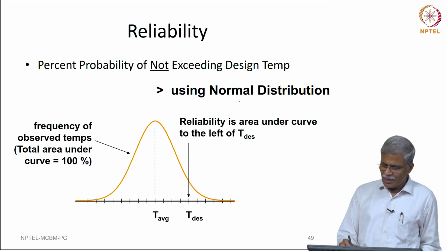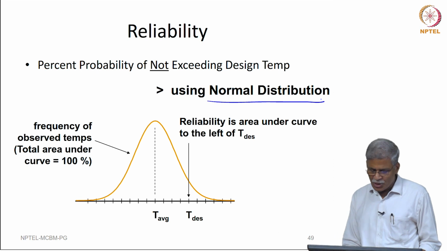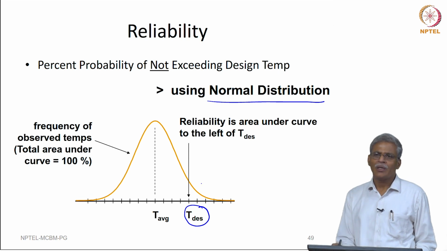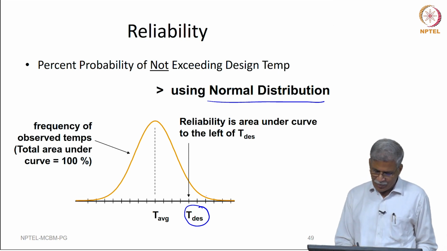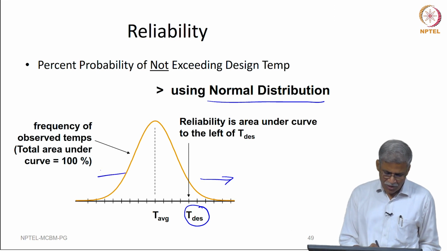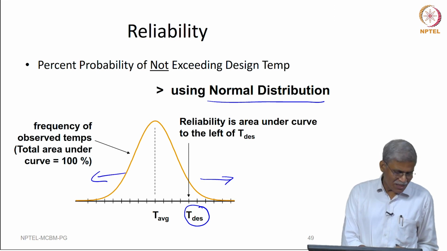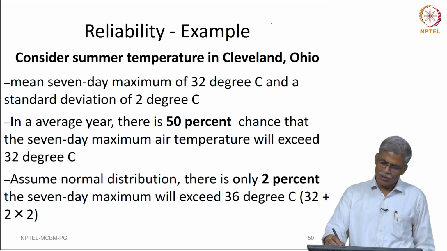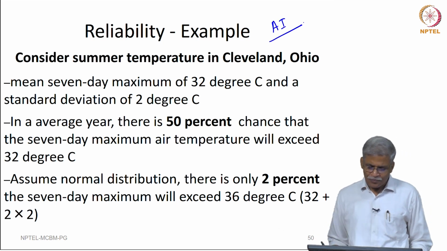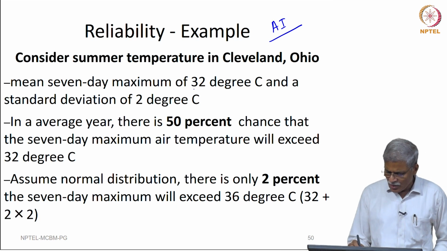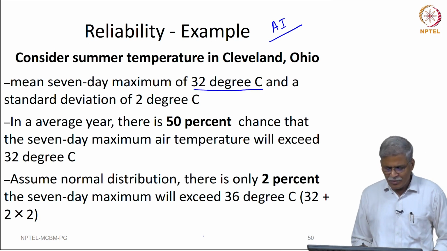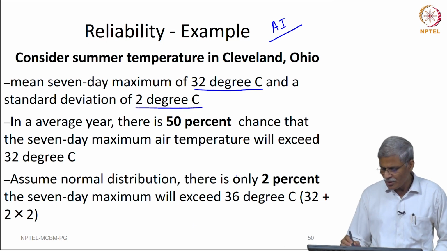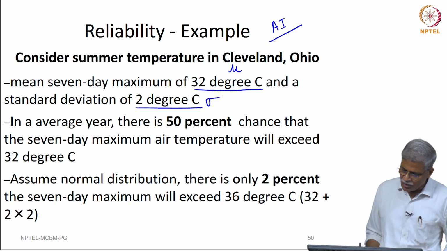So, how do we do it? If you typically assume that the data is normally distributed, then you are talking about picking something as the design temperature on either side. In fact, for higher temperature we will go to this side, and for lower temperature we will be going to the other side. I am going to illustrate it with a very simple example, and in fact, this example is found in the Asphalt Institute Superpave manual. Let us take one particular case where we have a mean 7-day maximum air temperature of 32 degrees centigrade, and the standard deviation is, so this is mu, this is sigma, 2 degrees centigrade.